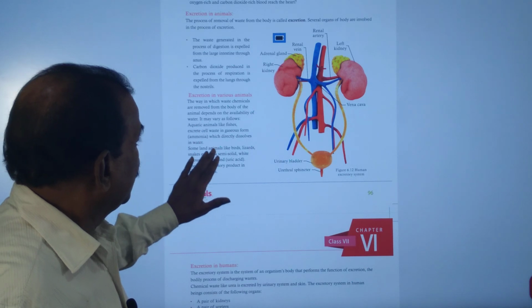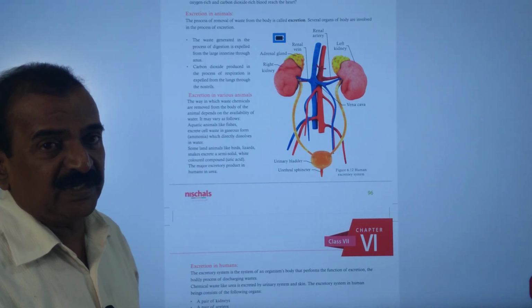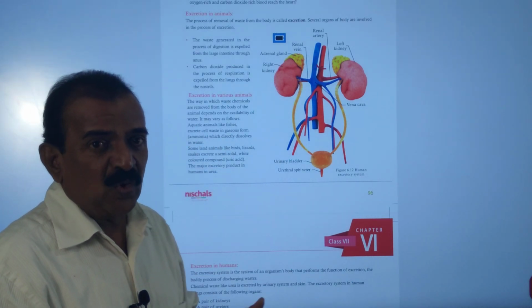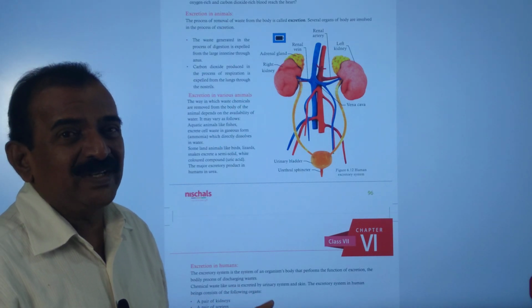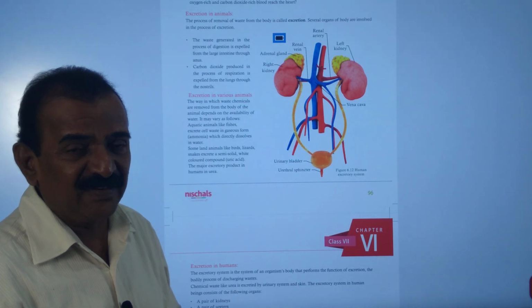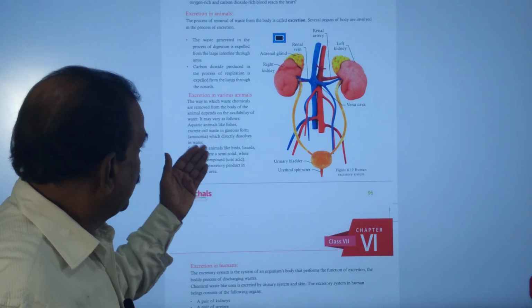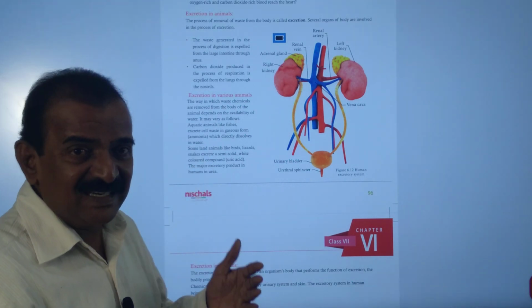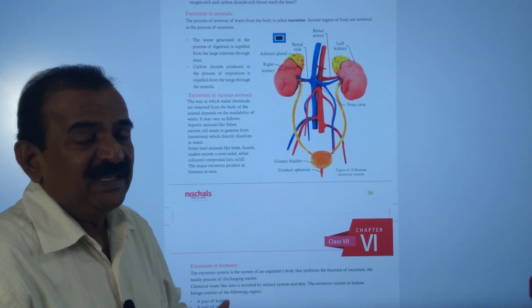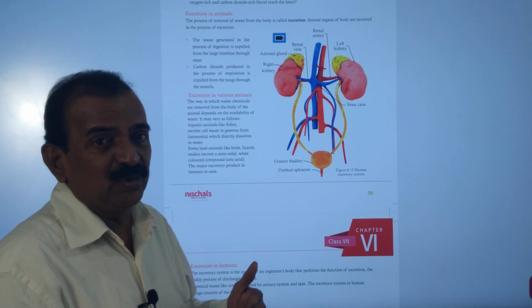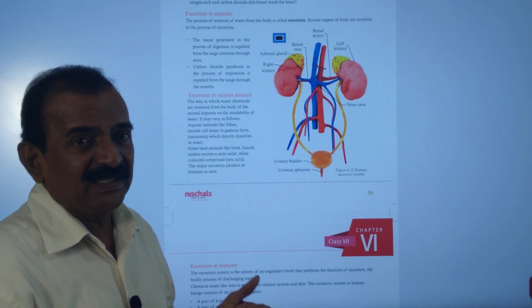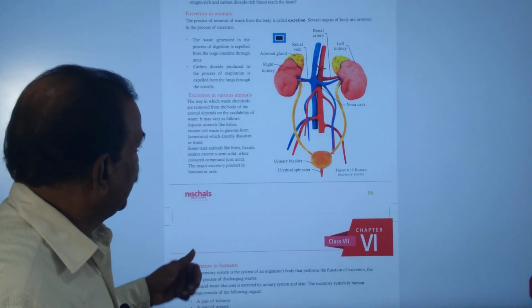So in case of fishes, fish live in water. So water plays an important role in removal of the waste which is formed during metabolic activities in fishes. So ammonia which is generated, that is a gaseous form, is dissolved in the water, and with the help of water this waste is removed in case of fishes.